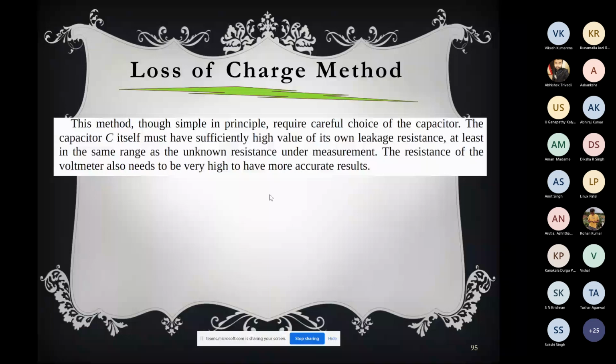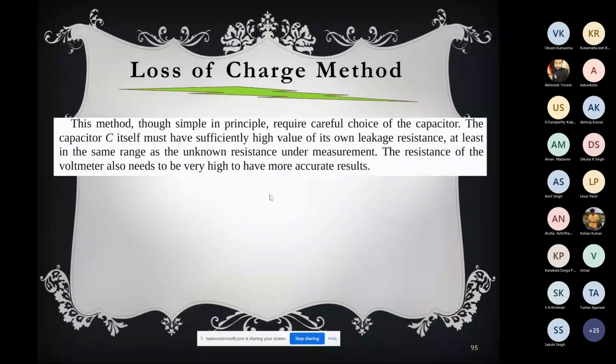We assume that it is leaking through some fictitious element, which is called the leakage resistance. Whatever capacitor you take, it comes with a leakage resistance. In this experiment, that own leakage resistance should be of sufficiently high value. Otherwise, rather than decaying through the high resistance, it will decay quickly through its own leakage resistance. So this is important to note. It should be at least in the same range as the unknown resistance, or much higher than it.